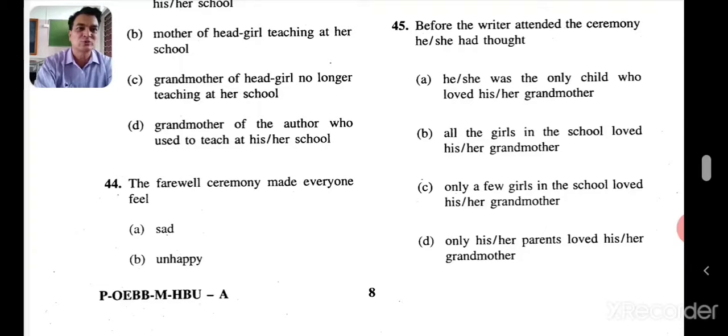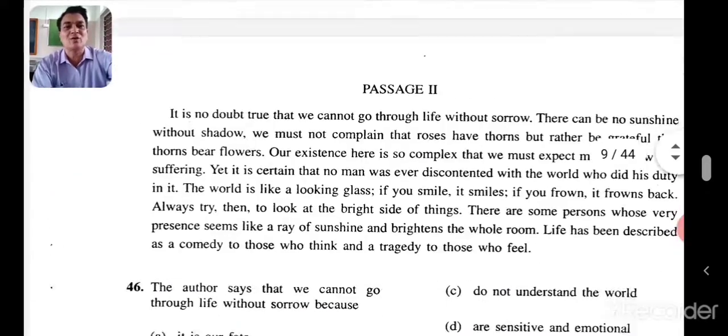All the girls in the school loved. Only a few girls in the school loved. Answer, he was the only or she was the only child who loved his grandmother. The writer, so she had thought that she was the only child who had loved her grandmother. Okay, he or she, whatever, that is it. So A is the right answer. So let's go to the second passage now.